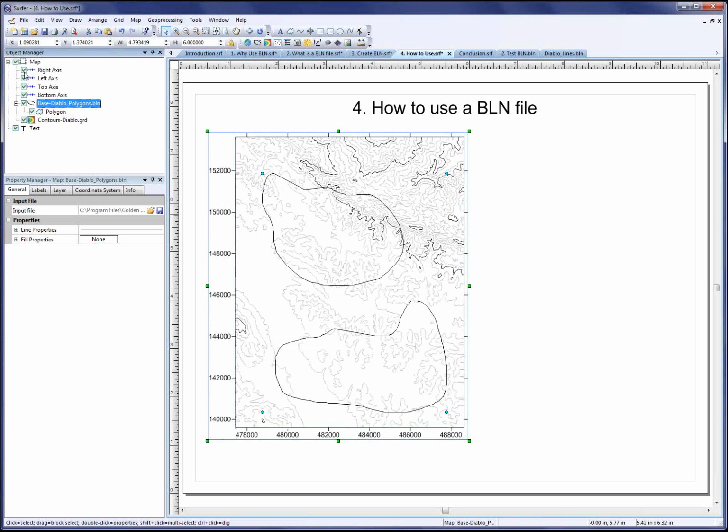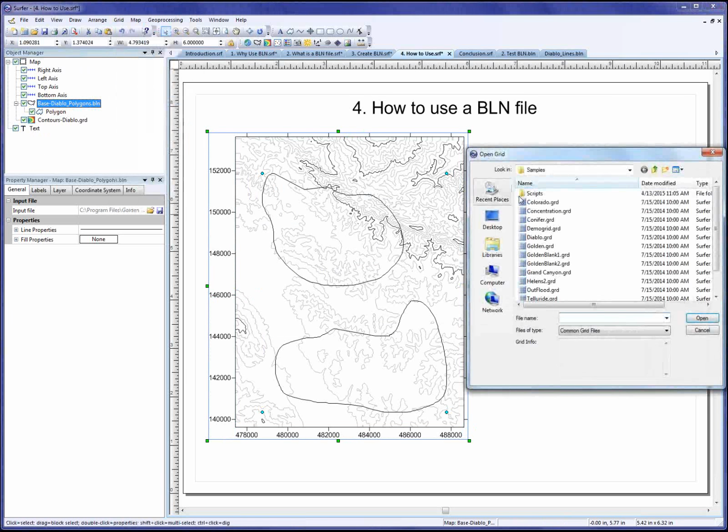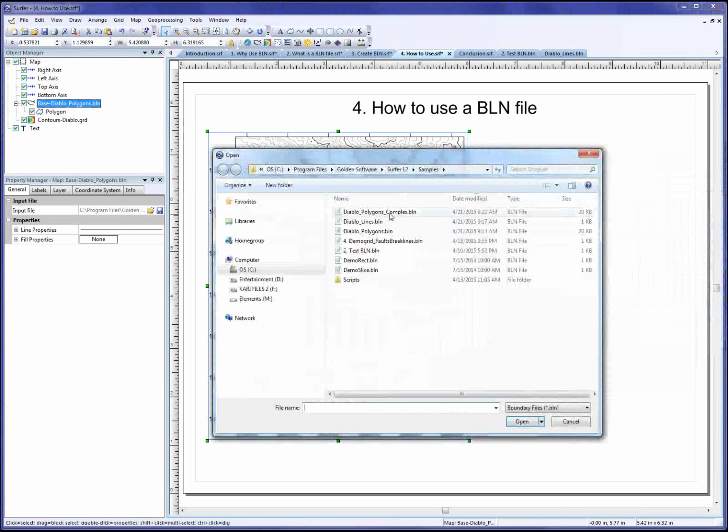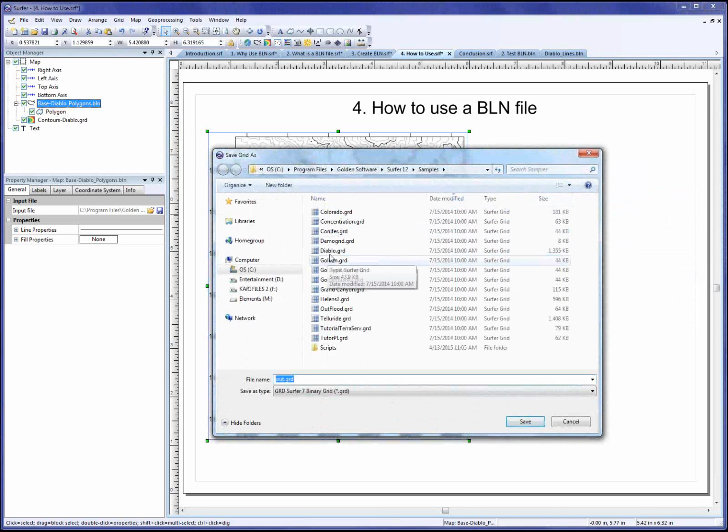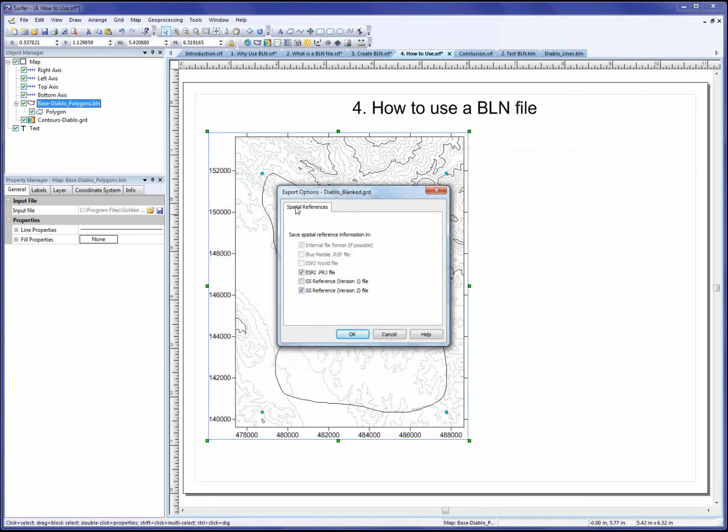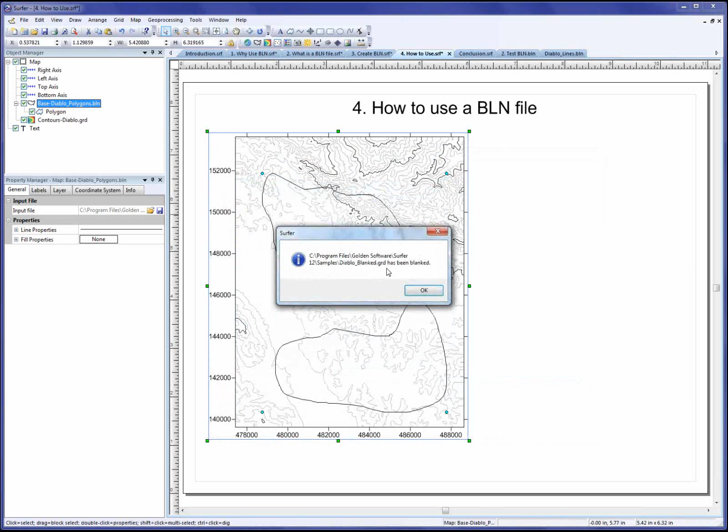Once you have the BLN file in the correct format, blanking the grid is actually very, very simple. Just click Grid, Blank, select your grid file, click Open, select your BLN file. I'll be sure to select the one with the complex polygon in it. Click Open. Give the blanked grid a new name. And click Save. I'll save the spatial reference information and click OK. And then I get a little note that it's been blanked.